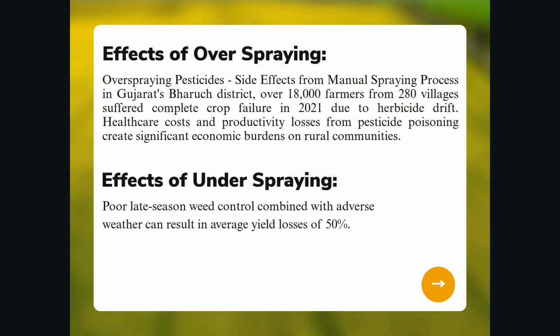The manual weeding process could result in either overspraying or underspraying of the herbicide. Manual spraying can drift and damage neighboring fields. For example, in Gujarat's Bharuch district, over 18,000 farmers from 280 villages suffered complete crop failure in 2021 due to herbicide drift. And underspraying is equally harmful, if not more, than overspraying, which could result in 50% crop damage.